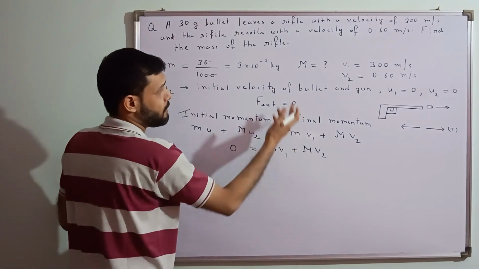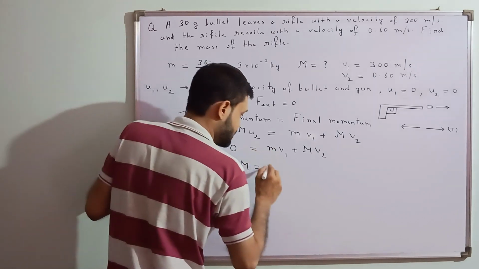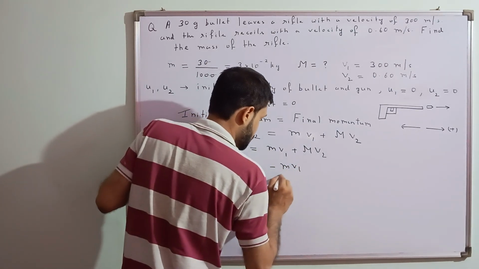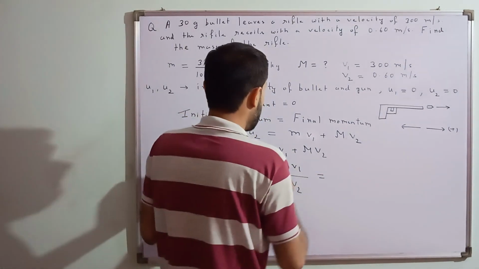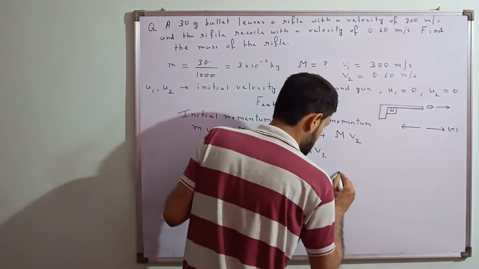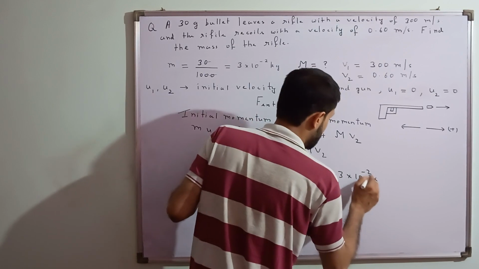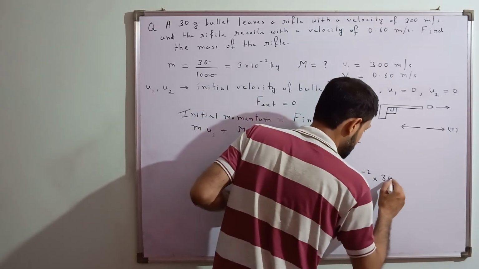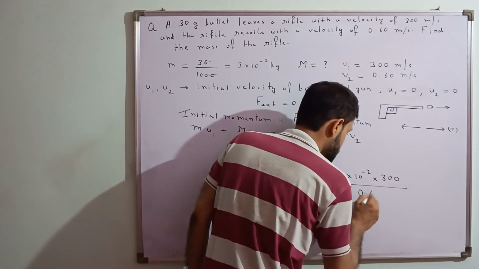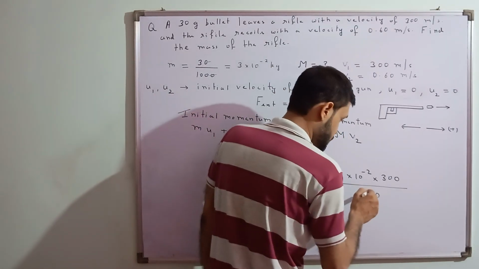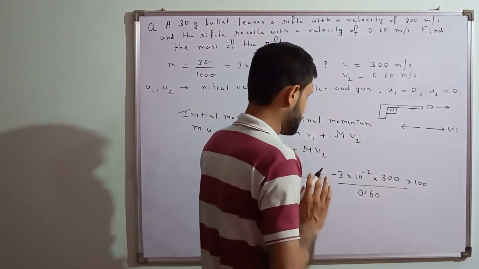And what we have to find? We have to find the value of M. So M is coming out to be, you can straight away put like this, minus m v1 upon v2. So shall we put the value and find the answer? What is the value of m? m is 3 into 10 to the power minus 2 with a negative sign. V1 is how much? It is 300. And V2 is how much? It is 0.60. Okay. So once I remove this decimal, what I am getting over here is 100. Isn't it?